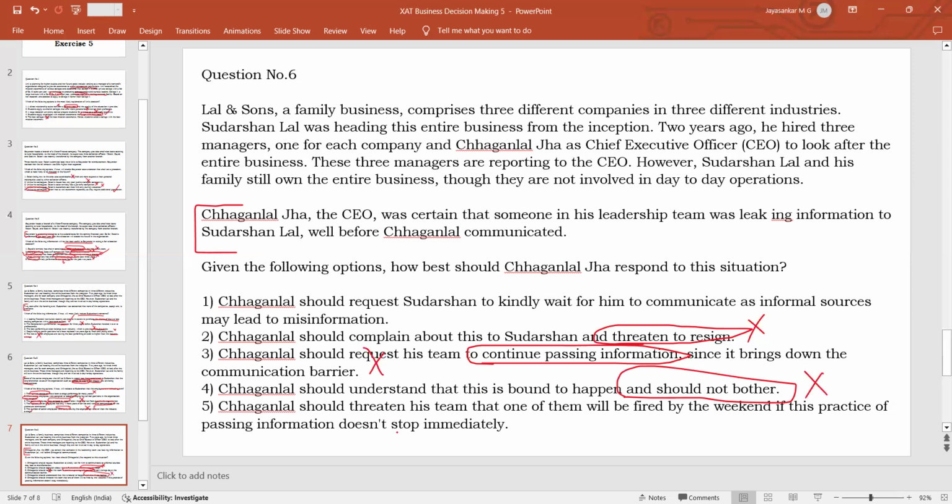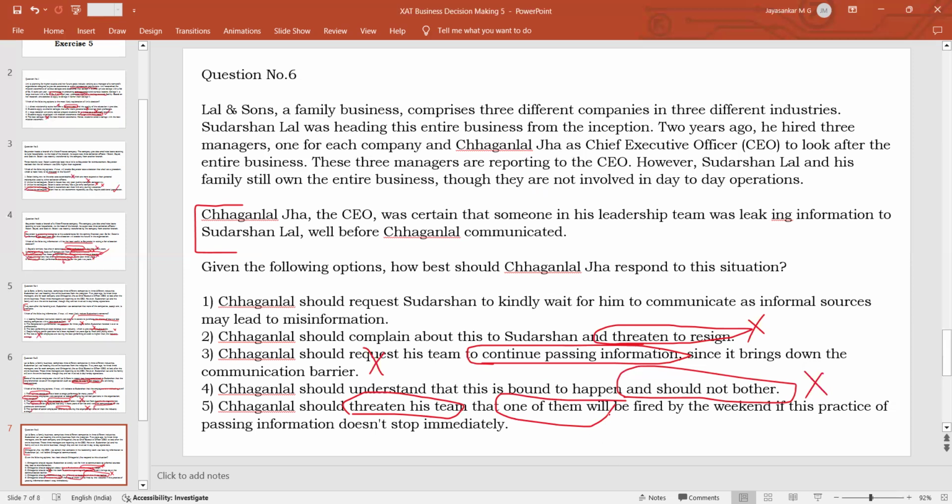Option 5, Chagala should threaten his team that one of them will be fired by the weekend if this practice of passing information doesn't stop immediately. So again, threatening. Not a very good approach by a CEO. One more thing, who is going to be fired? Because the passage says that the CEO is not aware of who is passing the information.